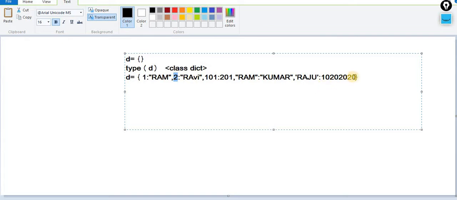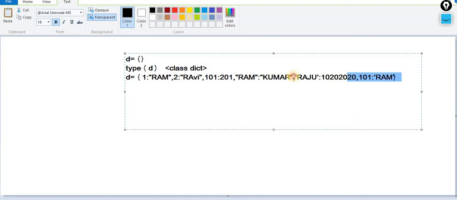One more case. It can happen that 101 is Ram. The key is unique and the value can be the same. Consider this case with class roll numbers or university roll numbers. The names of two persons can be the same, but the roll number can never be the same. So your key should always be unique. If you try to use the same key, it will override the existing value.